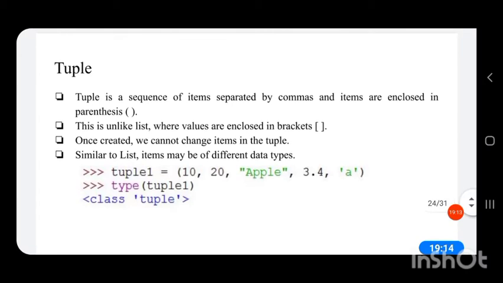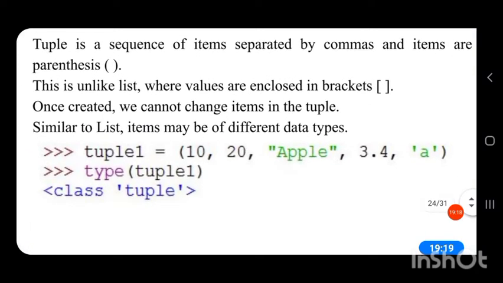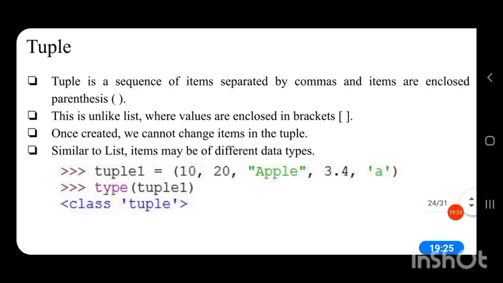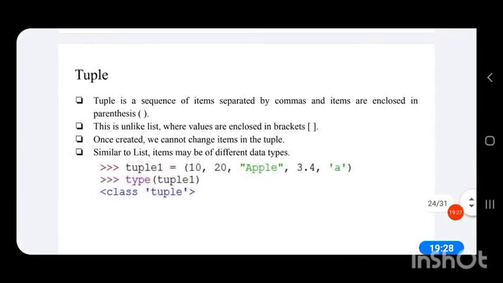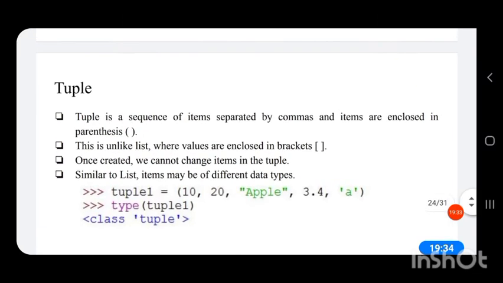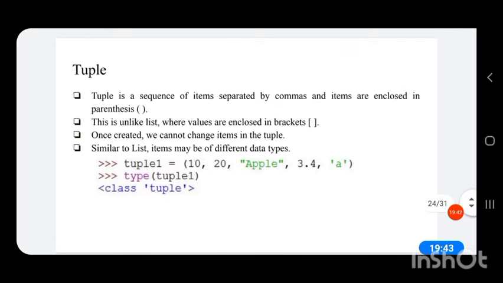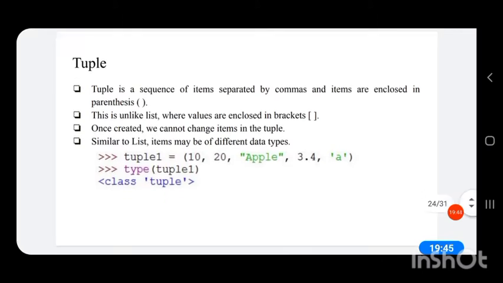In all these data types, the data items, that is 10, 20, apple, 3.4, a, are all represented by an index value, that is, a position. All the values have a particular position, which is called the index. So in a sequence data type, all the values are represented with a position. All this you will study in later chapters. This is just an introduction to Python.